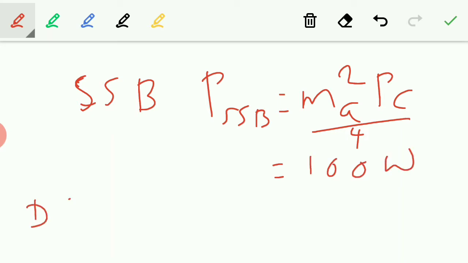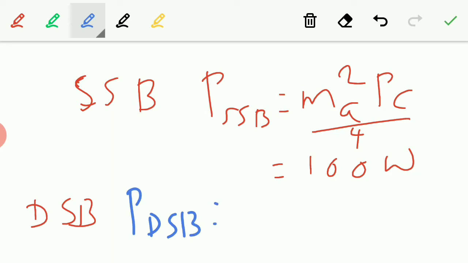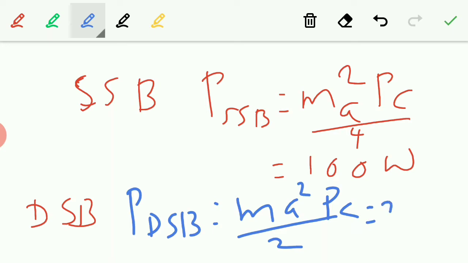Similarly for DSB, power used by DSB is MA square PC by 2. MA is 1, PC is 400 divided by 2, it is 200 watts, right?